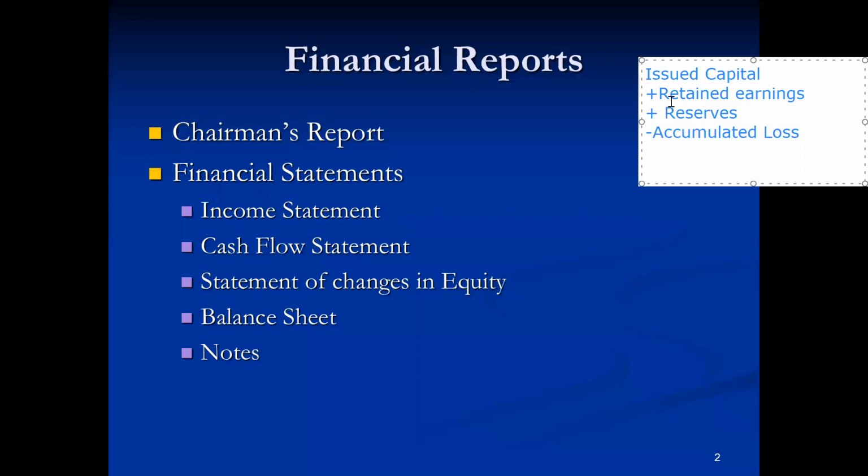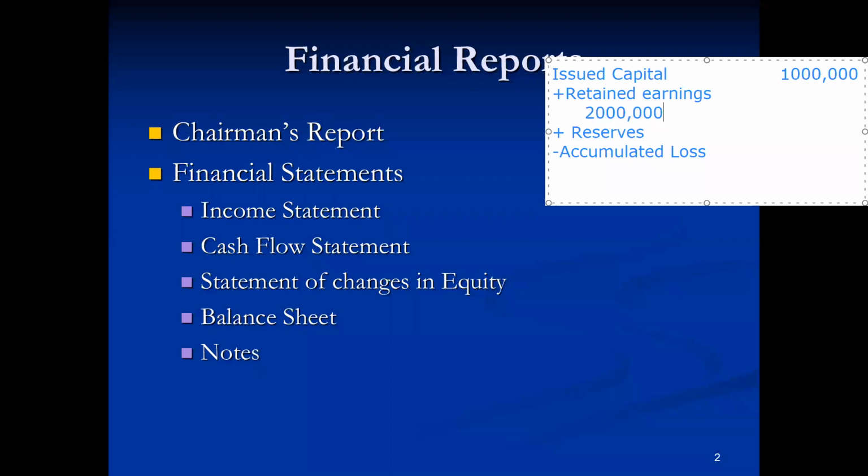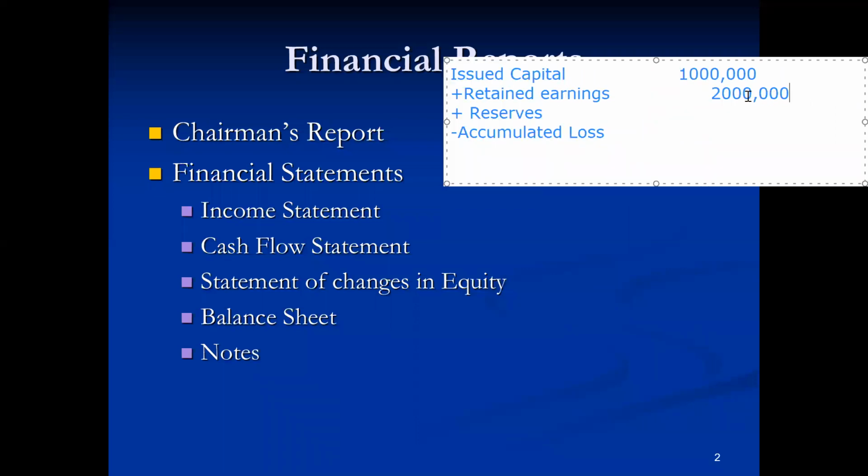Sir, can you give an example of the statement of changes in equity? For example, for a company, let's suppose the issued capital is 1 million. And retained earnings of the business organization were, let's suppose, 500,000 previously. Rather, to simplify the calculation, not 500,000, rather 200,000.